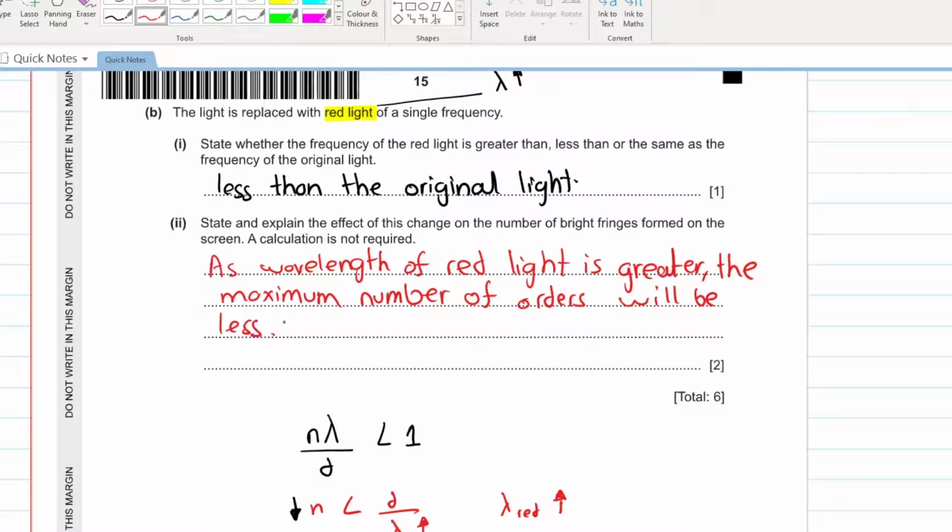And if the maximum number of orders will be less, what will happen? Hence, the total number of orders, the total number of bright fringes, will be less.